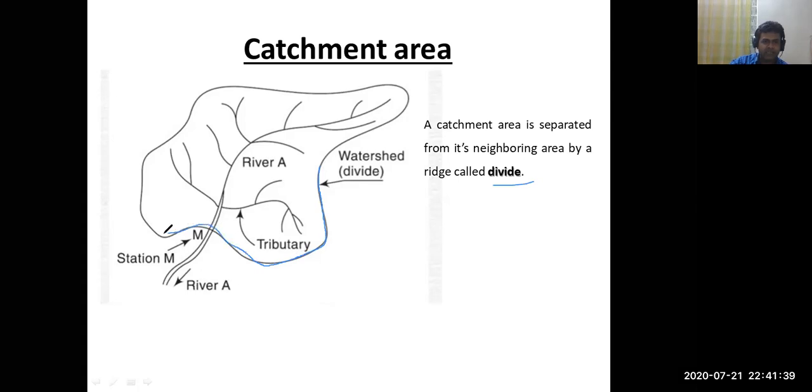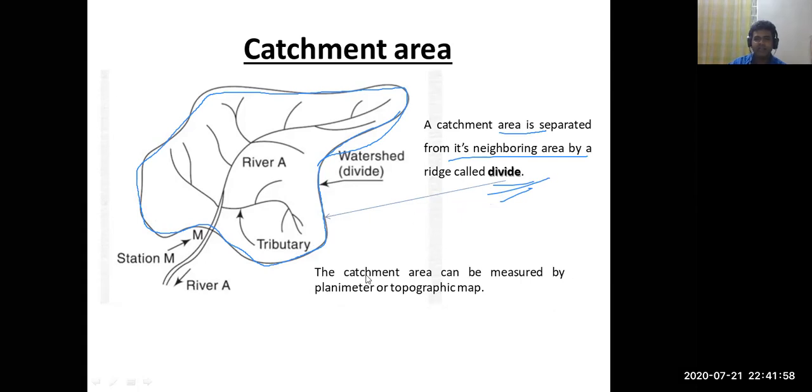We can say this line, the outer part of this catchment area, separates this area from its neighbor area. It's called the divide. This catchment area can be measured by the perimeter on a topographic map.